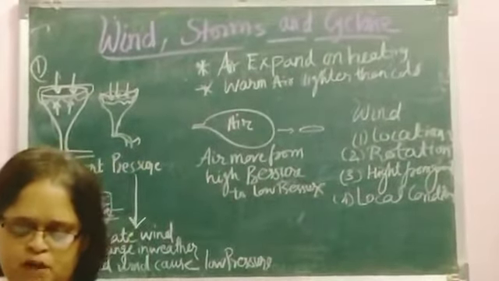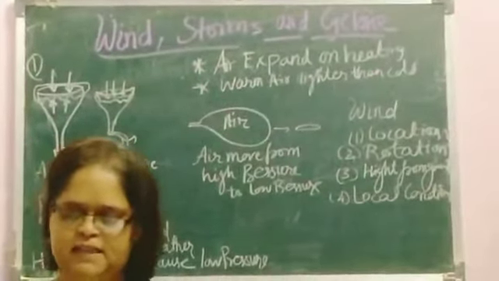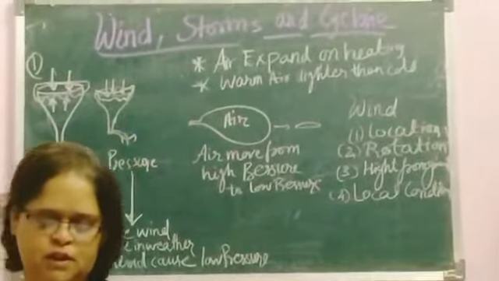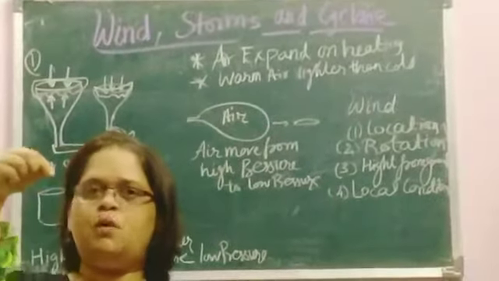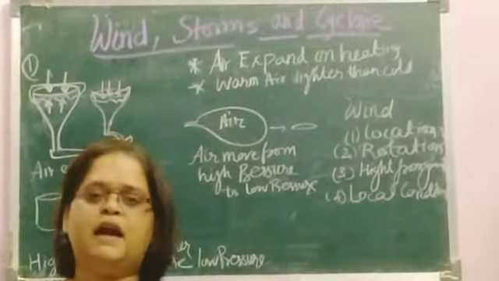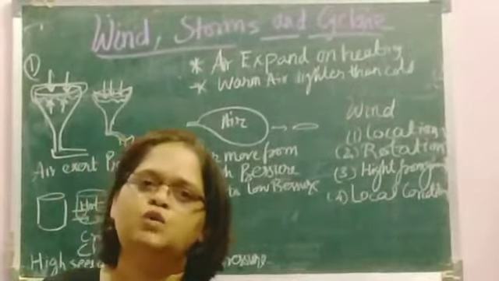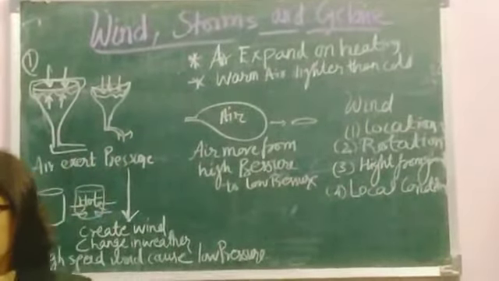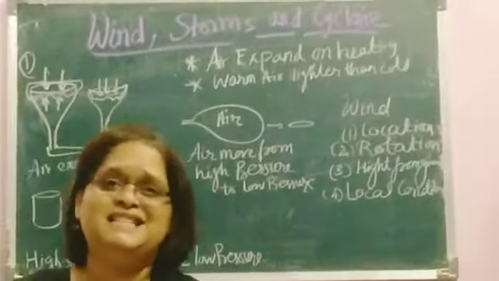Due to the partial vacuum created inside the straw due to the sucking. So the liquid rises into the straw because of the pressure of the air outside the straw. So this is the first thing, that air exerts pressure.